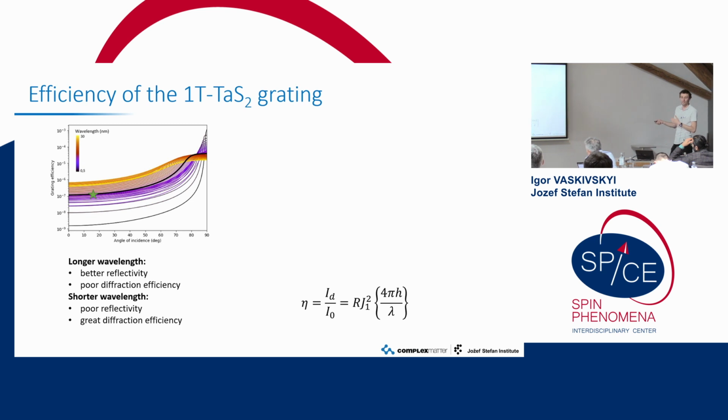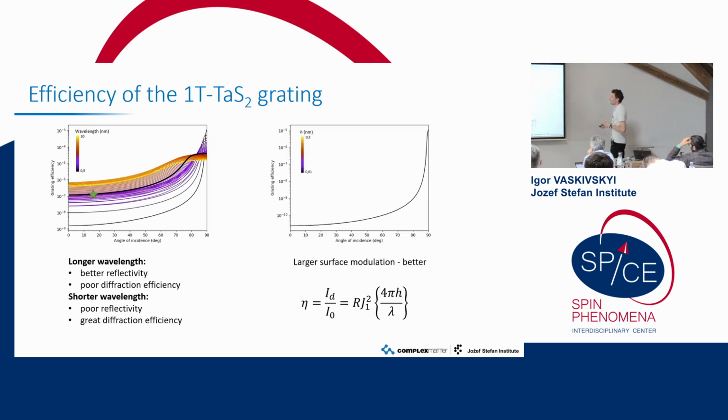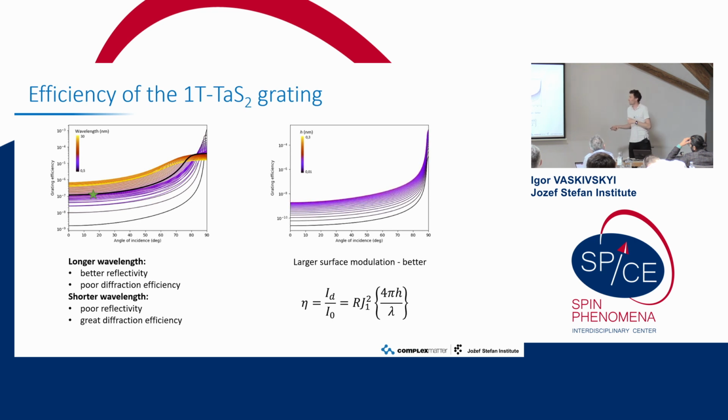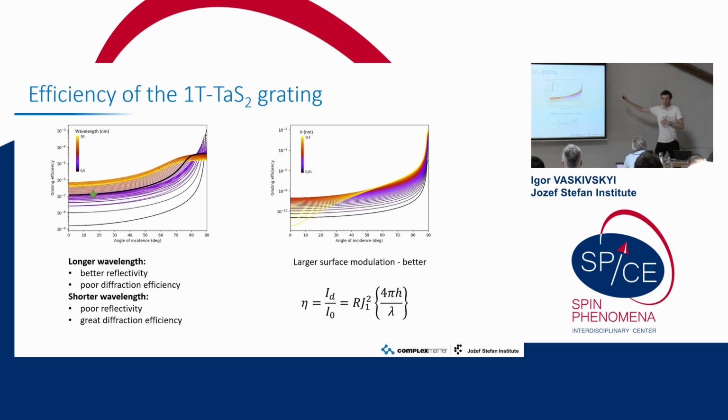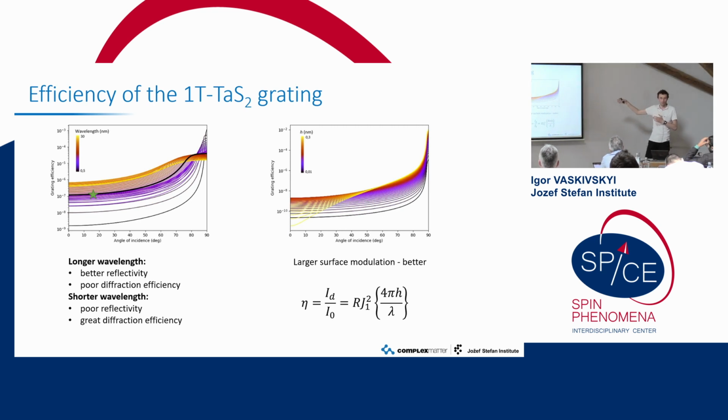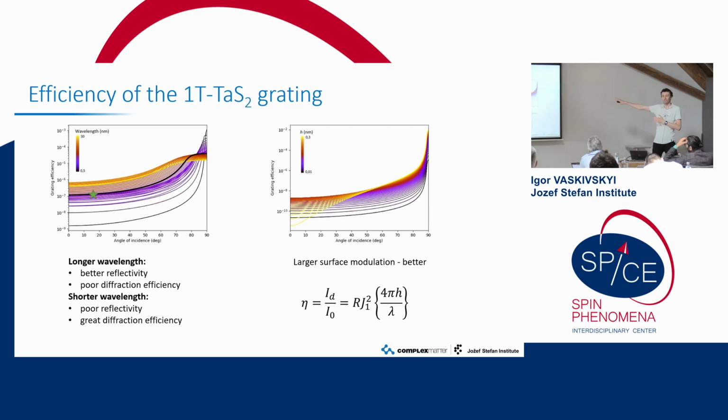And why I thought it's interesting, not also from a practical point of view, is because by tuning this geometry, let's say going to slightly shorter wavelengths, slightly increasing the modulation amplitude, and going to the grazing incidence, we can reach a diffraction efficiency which is of the order of a few percent. And that's not a lot for optics at all, but this is in X-rays.